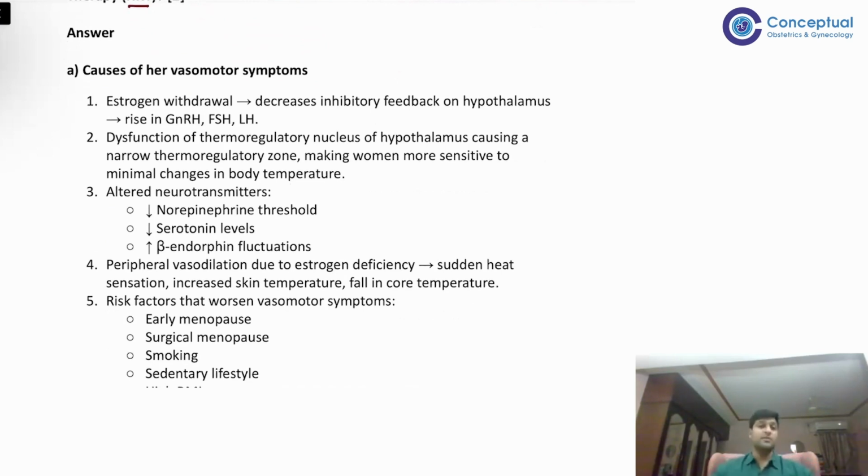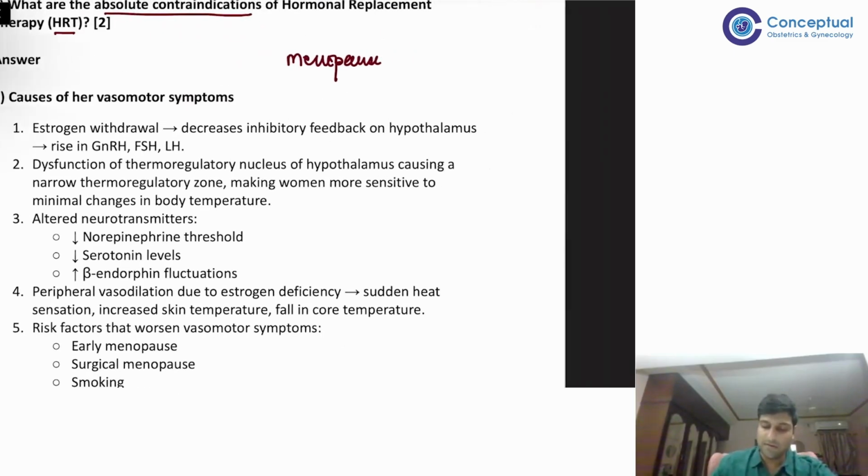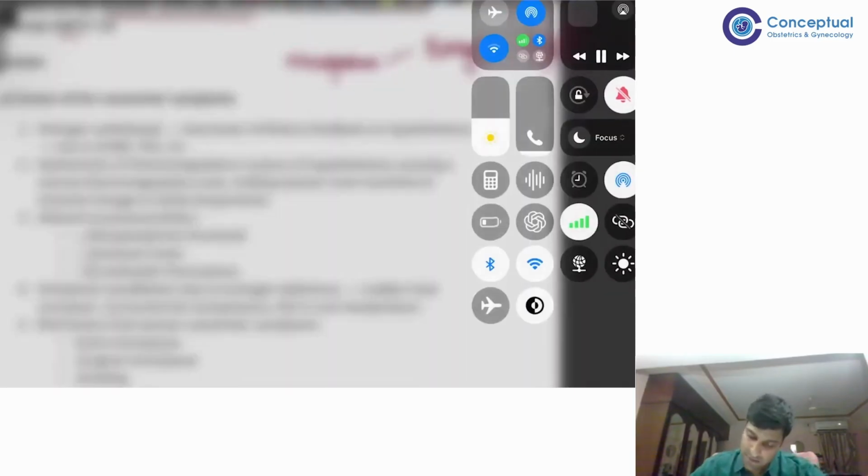What are the causes of her vasomotor symptoms? So the first cause: we have to remember that in menopause, two things are happening. The ovaries have stopped ovulation. Because the ovaries have stopped ovulation, estrogen and progesterone are decreasing.